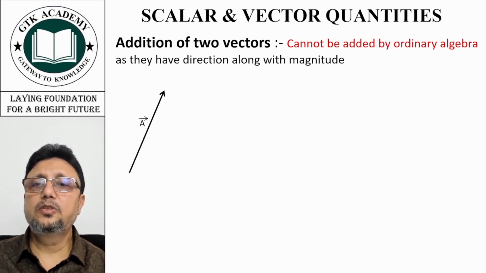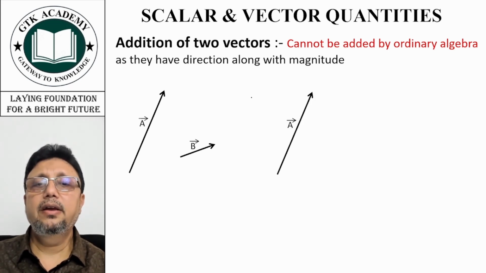Suppose this is one vector and this is another vector, A and B, and we want to add A and B. Now how to do that? We'll draw A and we'll shift B parallel to itself such that the tail of B coincides with the head of A, like this.